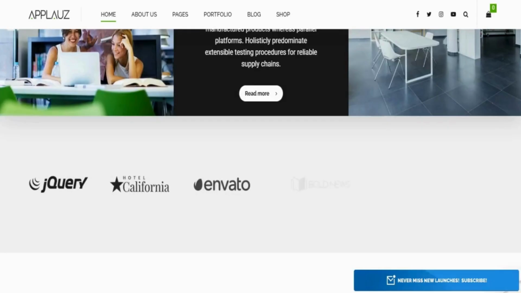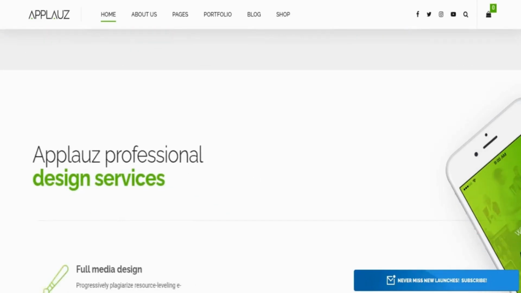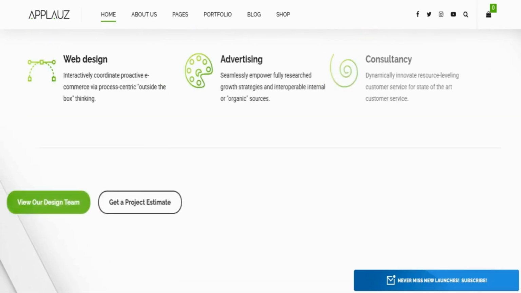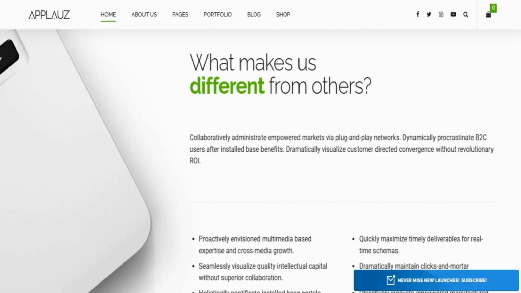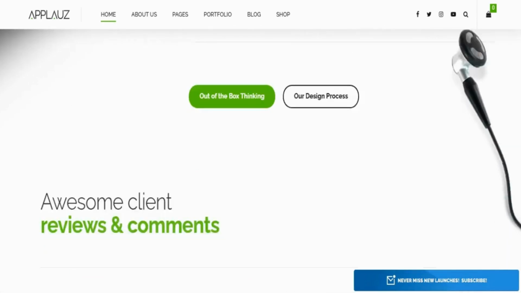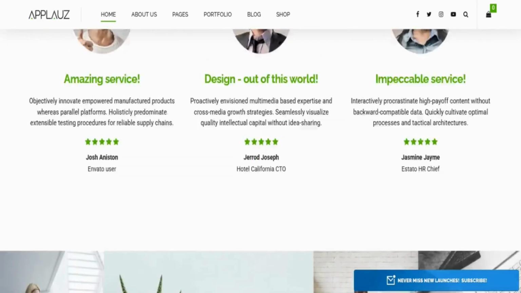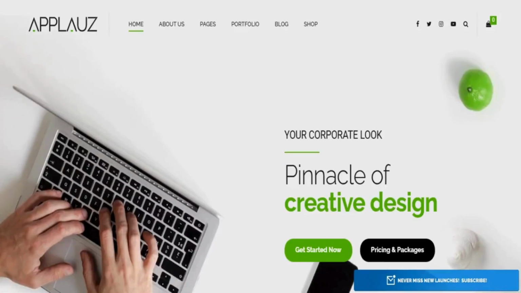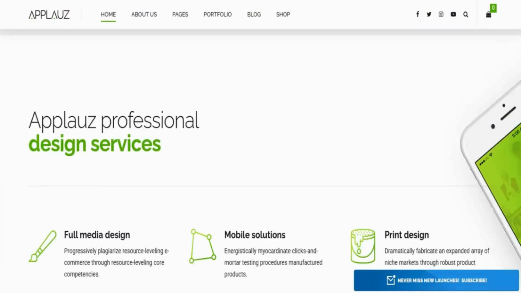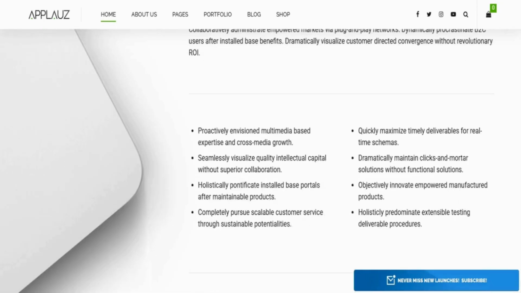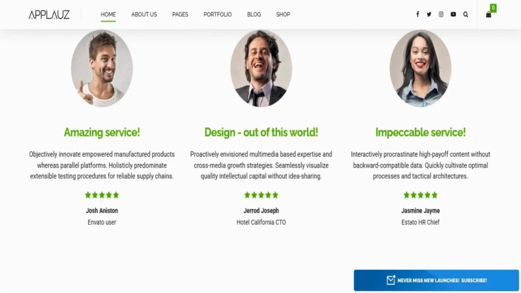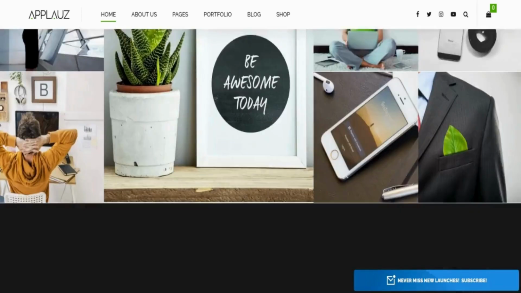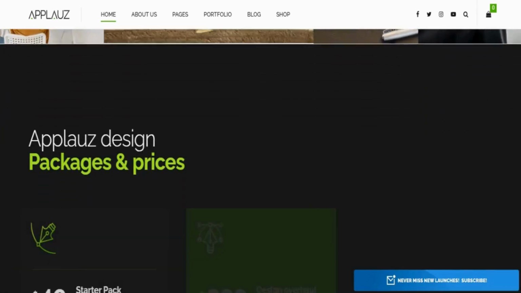Another strategic advantage lies in localization and global readiness. Applauz supports RTL layouts for languages that read right to left, making it ideal if your startup targets markets such as the Middle East. It also supports translation, which means you can launch your website in multiple languages, giving you global reach from day one. For a technology business, that global growth potential can be a major differentiator.